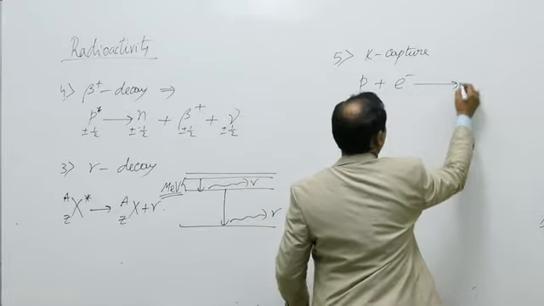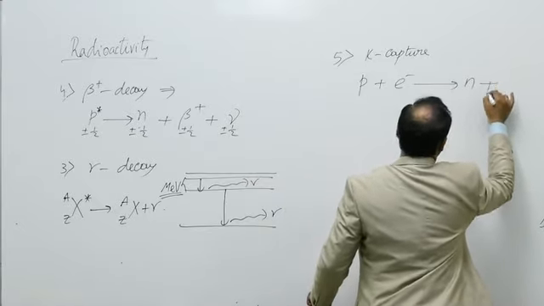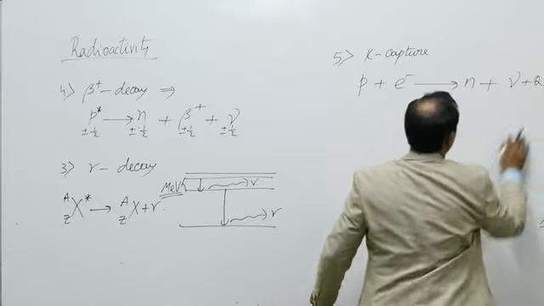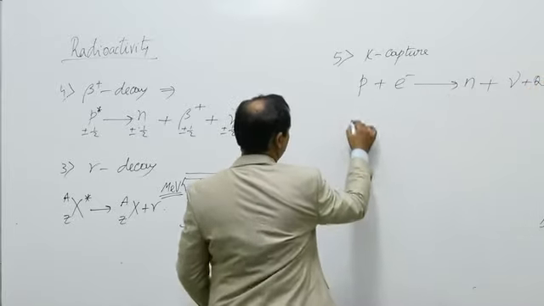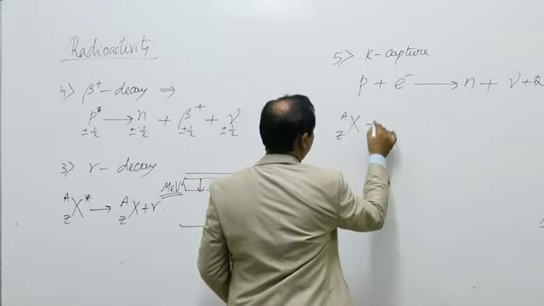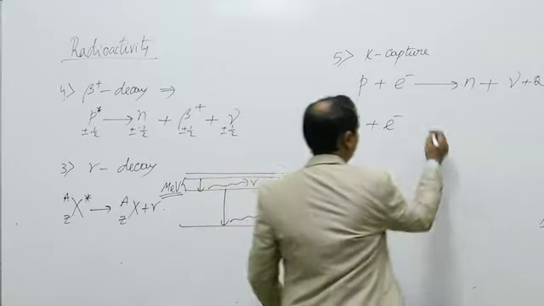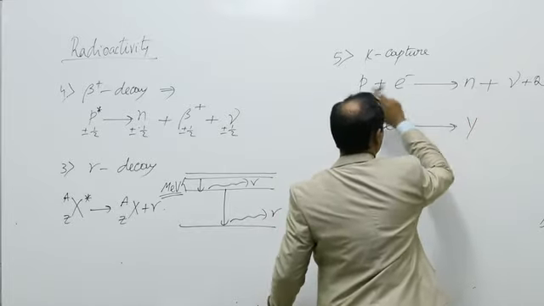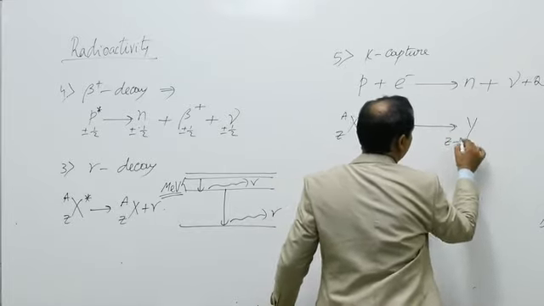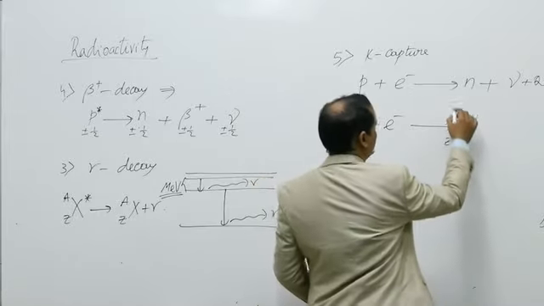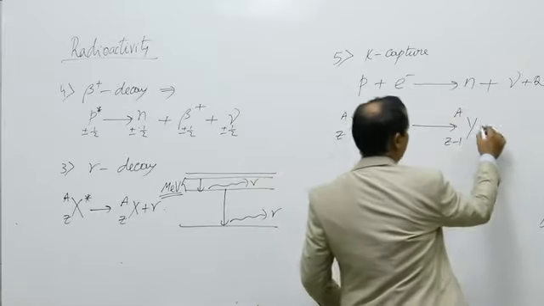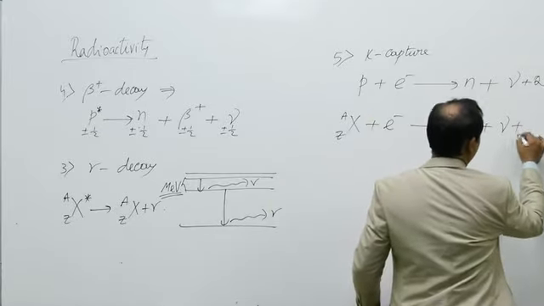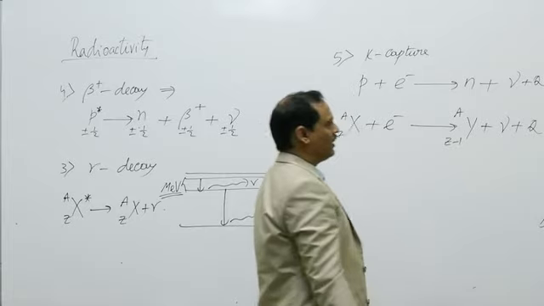This proton gets converted to neutron, emitting neutrino and energy. So what happens? A nucleus AXZ captures one electron, becomes Y, as one proton is getting converted to neutron, atomic number decreases by 1, mass number remains same, and a neutrino is emitted along with energy.